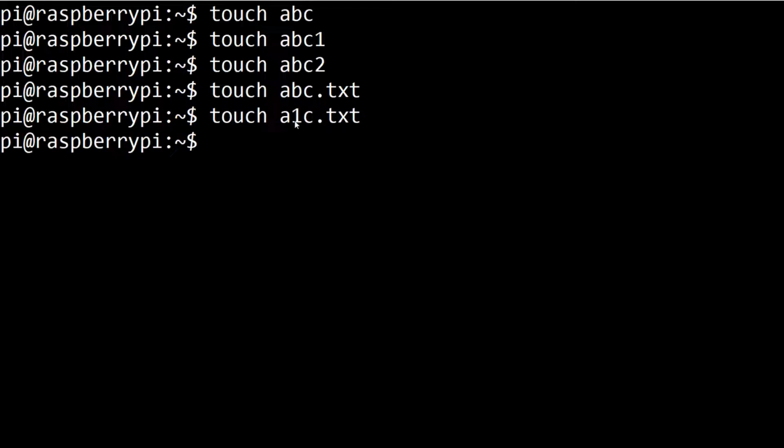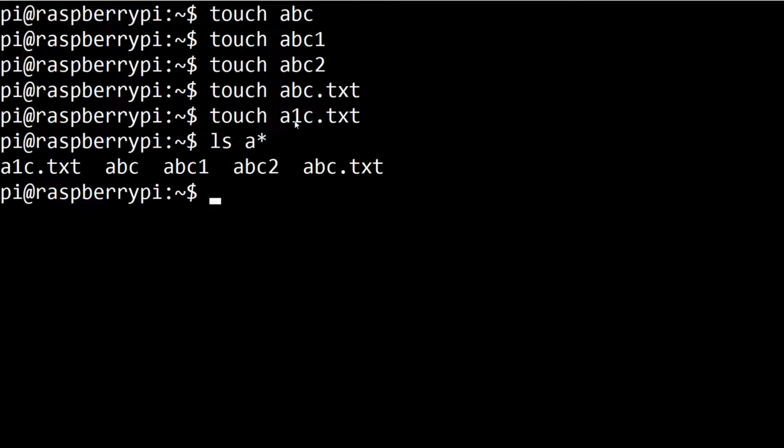Okay, so if I try to say ls a star and hit enter, it is actually going to show me the list of all the files where the starting character is a. This particular pattern is known as glob.